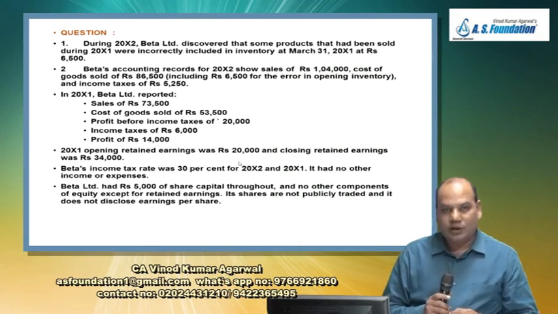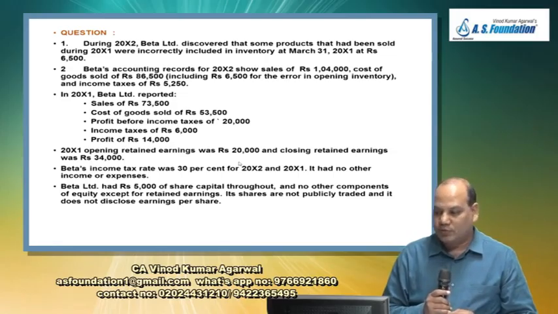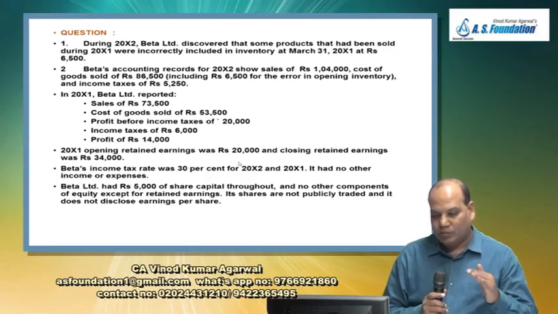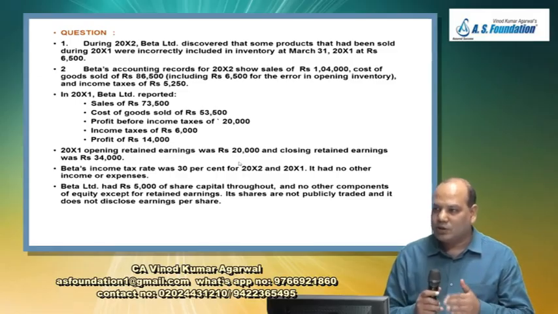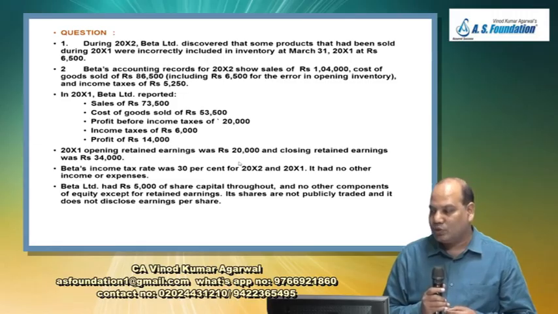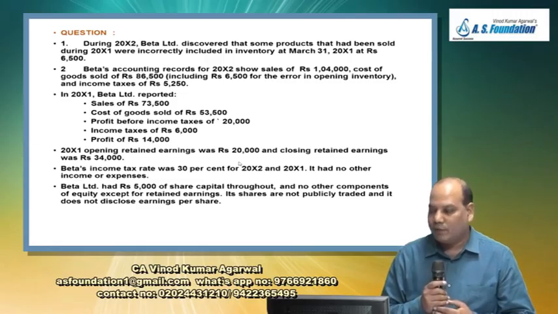During 20X2, Beta Limited discovered that some products that had been sold during 20X1, means the previous year only. So you have to rectify the previous year. Because of that, the opening balance will change, and the current year. Products that had been sold during 20X1 were incorrectly included in inventory at March 31, 20X1 at rupees 6,500.